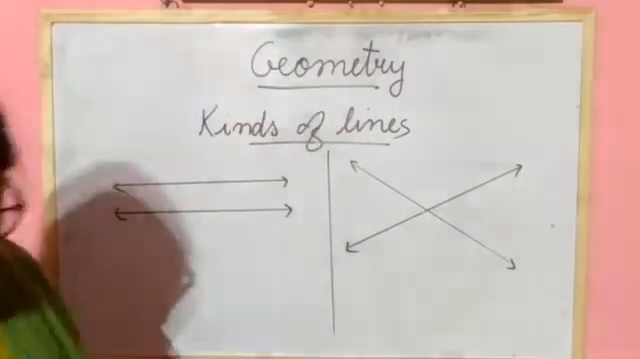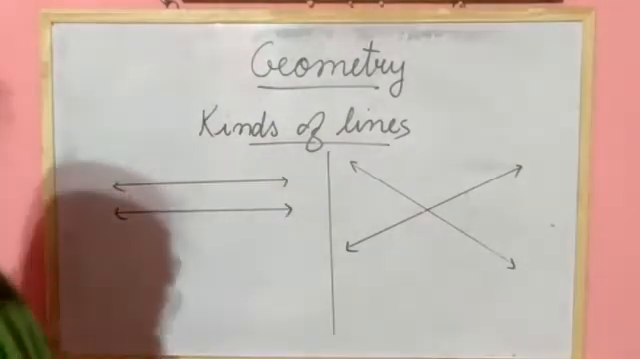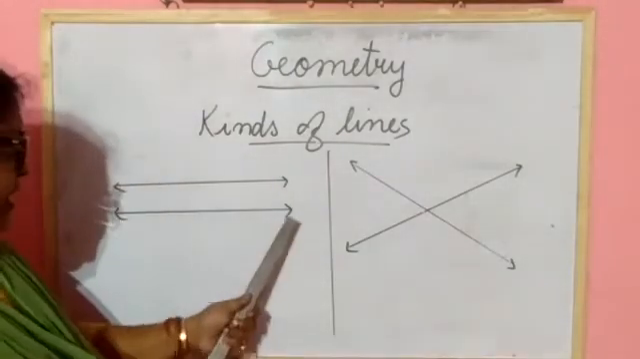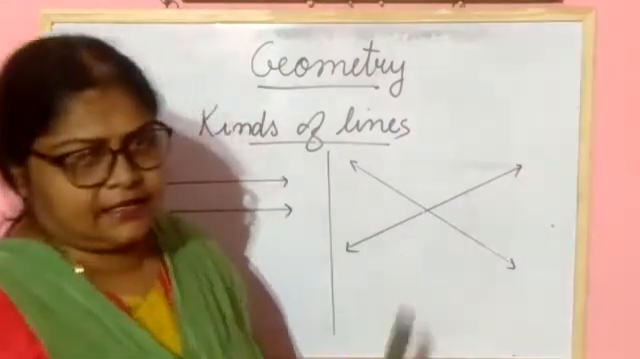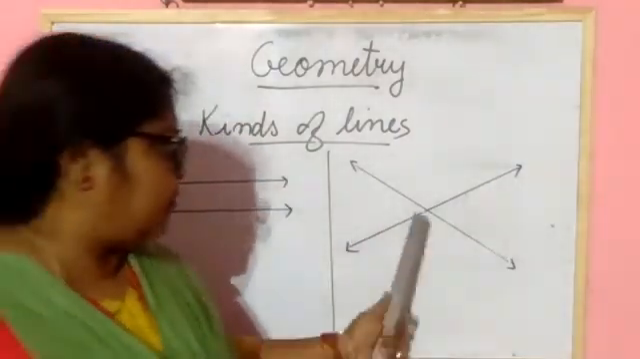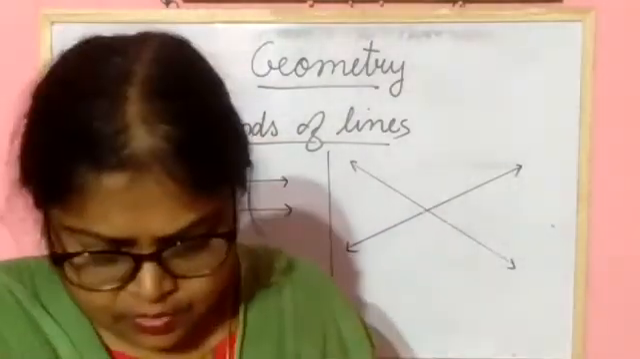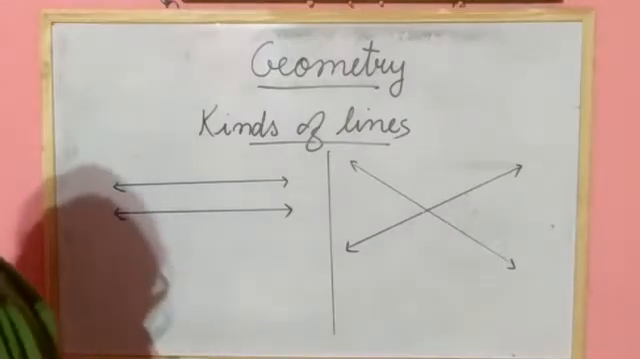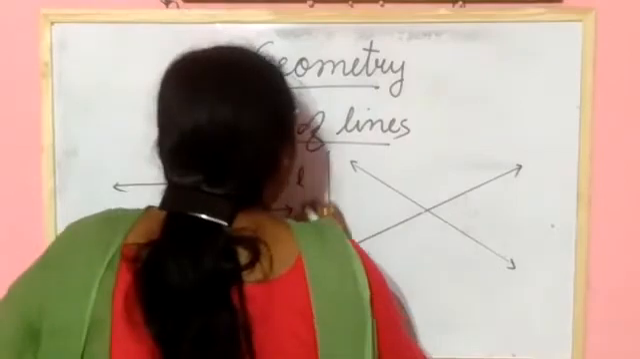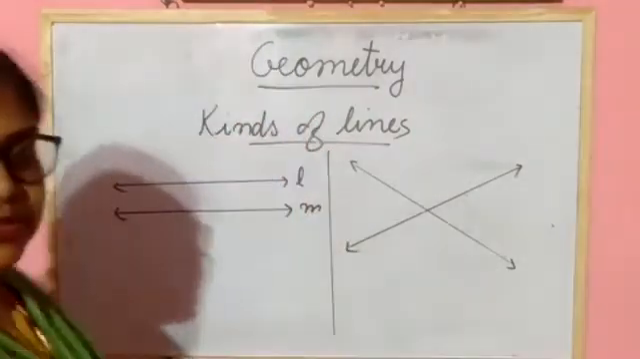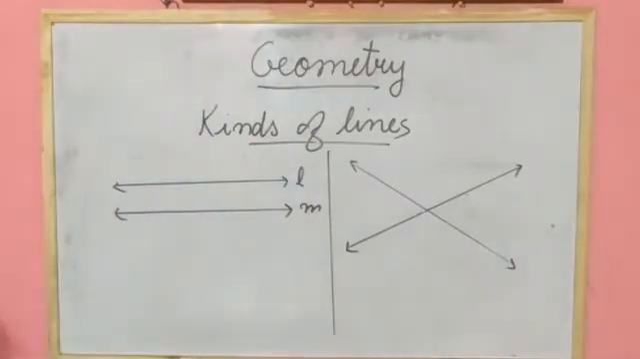What you are seeing is the difference between two lines. This line is one line and one line is after that one line. And here, one line is cutting another line. What you are seeing here, one point is there. Both lines are cutting each other. Suppose you think this is L and this is M. Understood? Two lines are there.